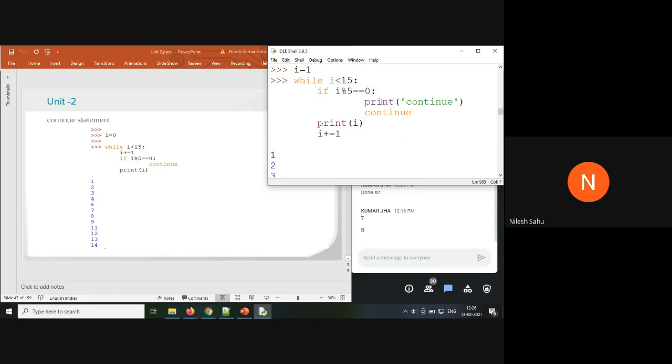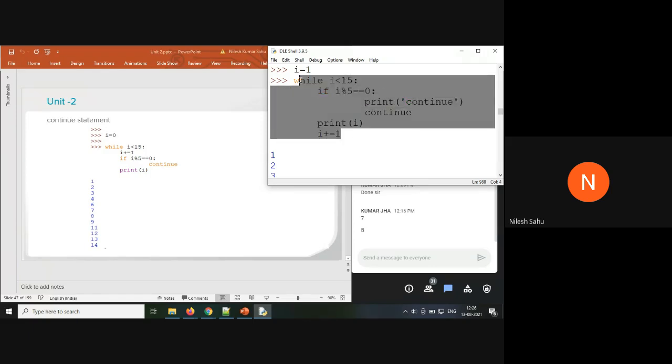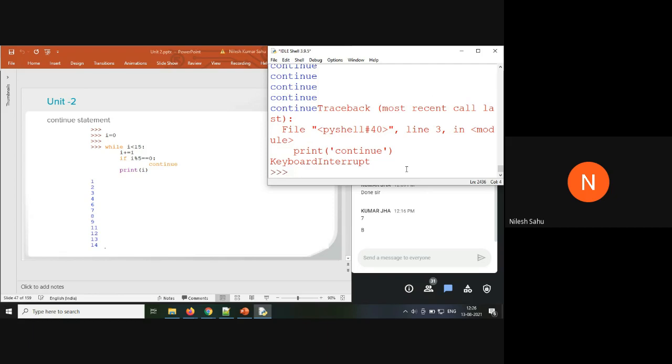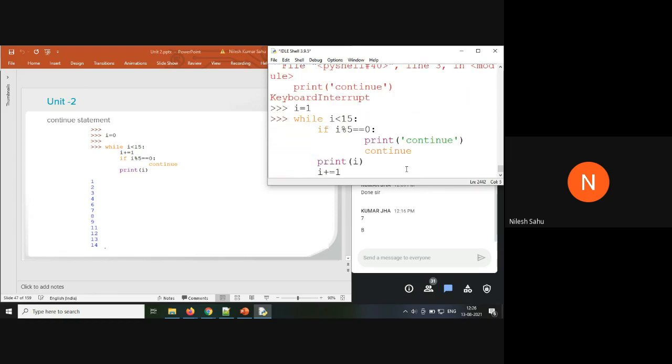So when you are going to use the continue statement, use the modification before it. Either you can use it here, or you can use it before the if condition. So let's say i equal to 1, i += 1.